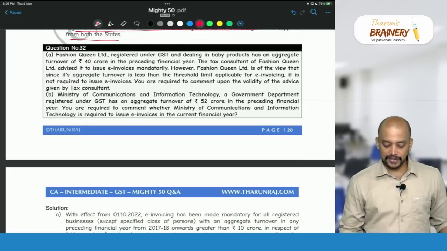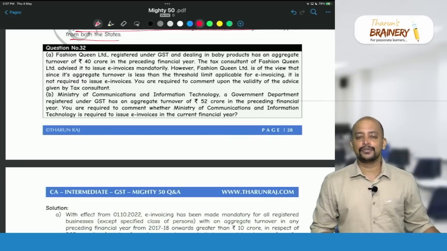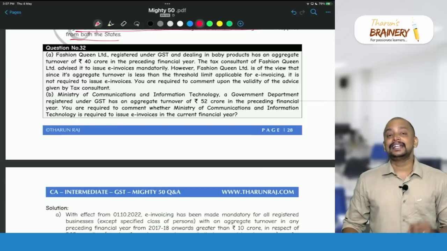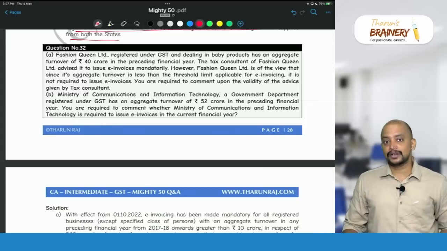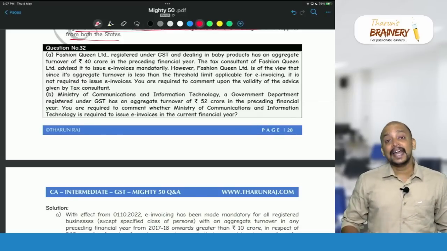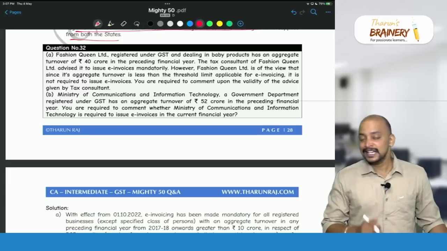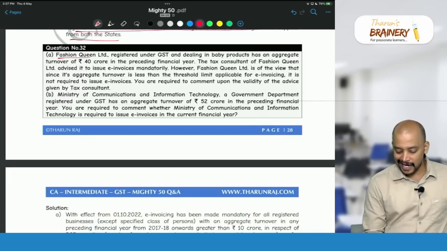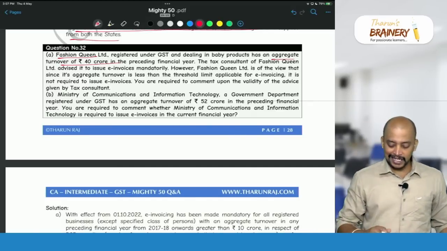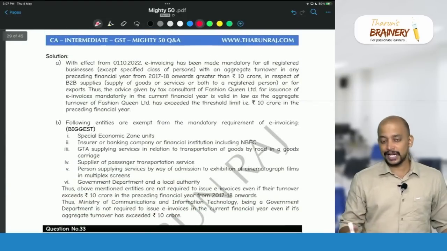So Fashion Queen Limited is of the view that since its aggregate turnover is less than the threshold limit for e-invoicing, it is not required to issue e-invoices. So what is the applicable limit for e-invoicing? 10 crores. If any registered person whose aggregate turnover starting from 2017-18 onwards exceeds 10 crores, then with effect from 1/10/2022, they are required to give e-invoice for B2B supplies. In this case, Fashion Queen Limited's aggregate turnover during the previous year is more than 10 crores. So definitely they are required to give e-invoice with respect to their B2B supplies. Okay. So outward supplies to a registered person.